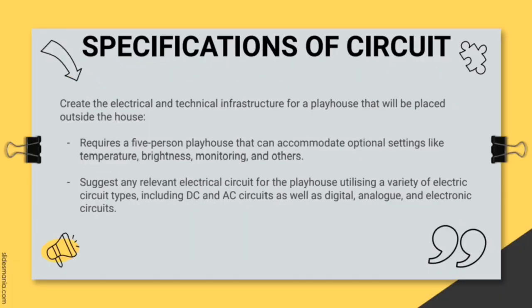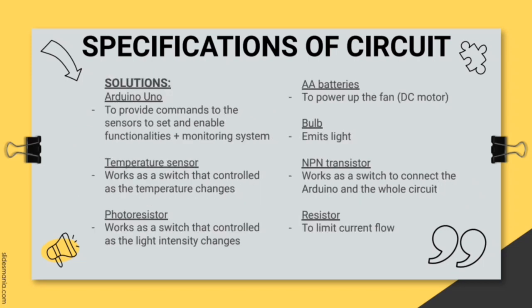From the question given, we have developed the specification of our circuits based on the requirements given. The circuit requires a 5-person playhouse that can accommodate optional settings like temperature, brightness, monitoring to control all the electric and electronic devices such as lights and fan in the playhouse. Next, we use many types of electrical circuits for the playhouse, utilizing varieties of electronic circuit types such as AC and DC circuits, as well as digital, analog and electronic circuits such as Arduino.